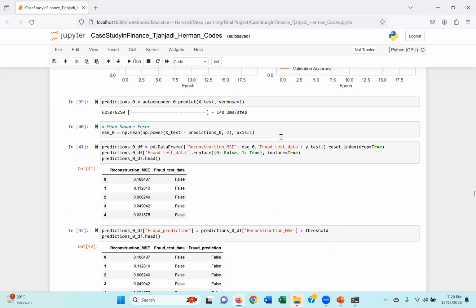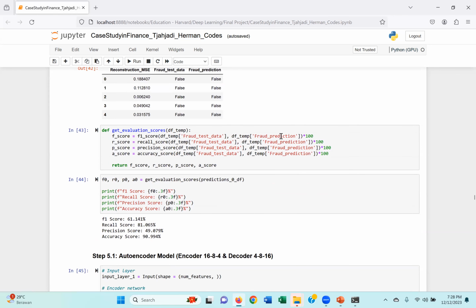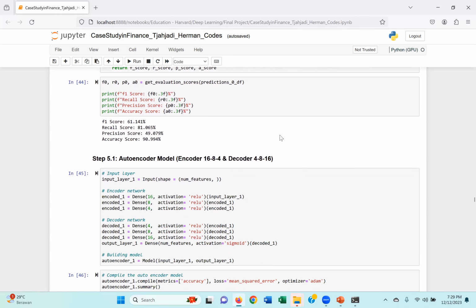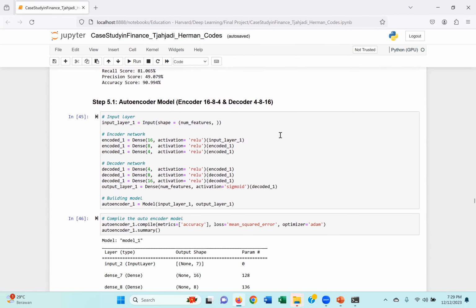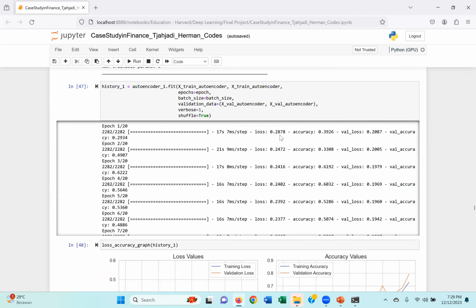The next few lines are to build the reconstruction error data frame. And then finally, I calculate the F1, recall, precision, and accuracy scores. And then we repeat the same whole process for building the next 3 autoencoders, okay?